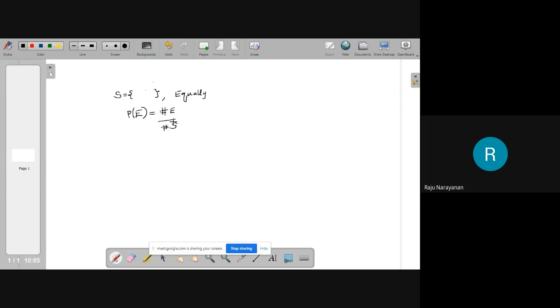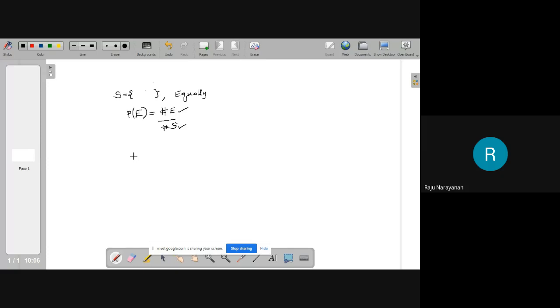This total number of points in the sample space is coming in the denominator. That is why we make a condition that the sample space is finite. Otherwise, this will be zero for any E. That is a problem. Now you should know how to find the number of points favorable to the event E and the total number of points in the sample space. We have done some problems, and I am sure that you can do all these things independently now.